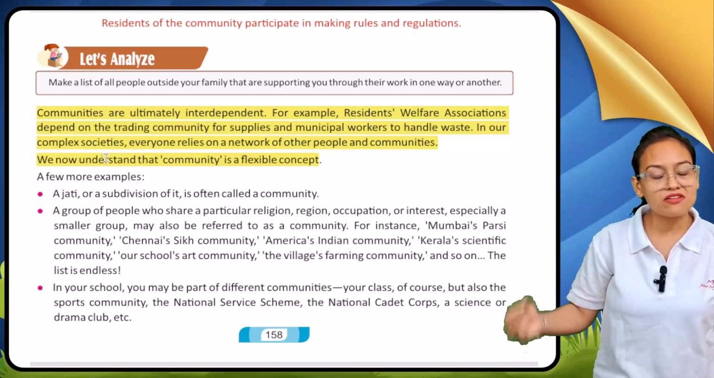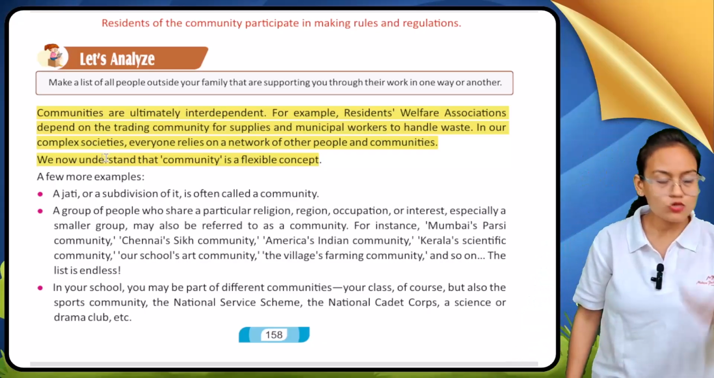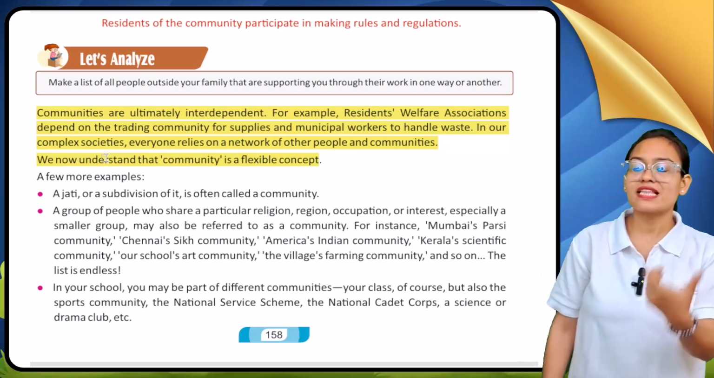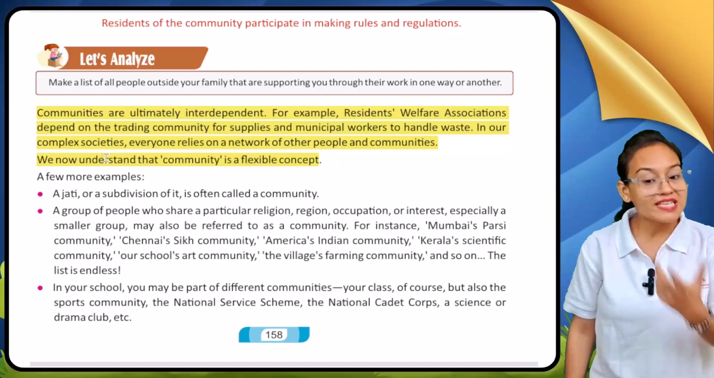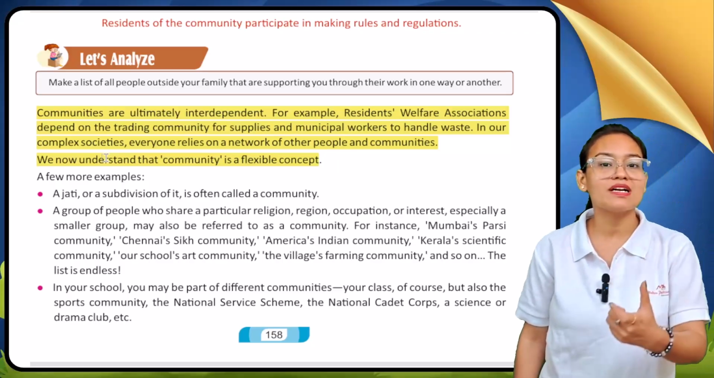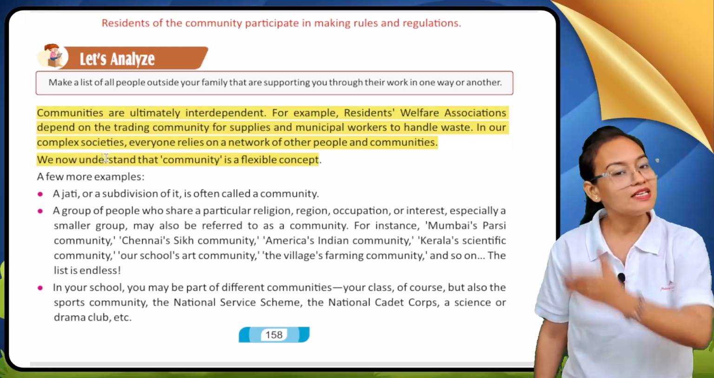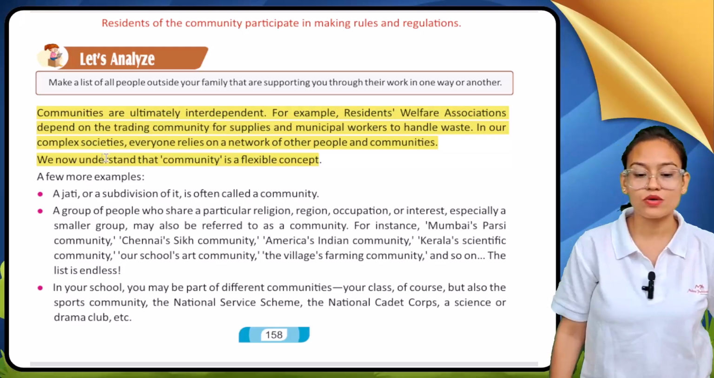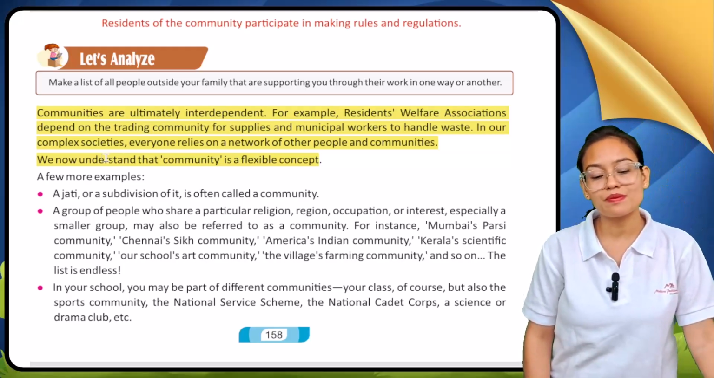Most resident welfare associations are totally dependent. If I take the example of waste management, these welfare associations are totally dependent upon municipal workers. Those municipal workers carry their waste away on a day-to-day basis. In our complex societies, everyone relies on a network of other people and communities.